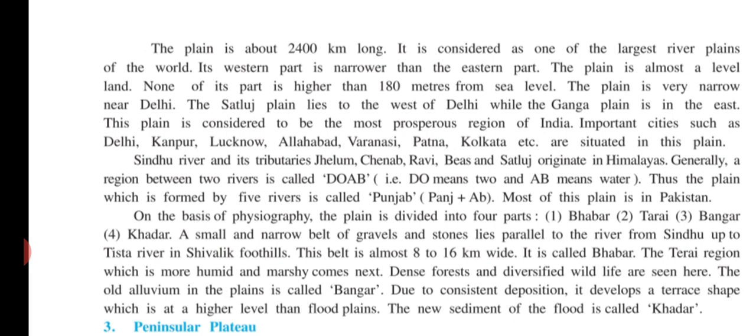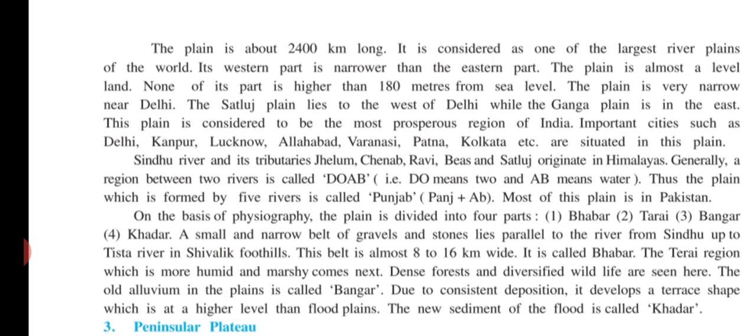From the east of Delhi, meaning Uttar Pradesh, West Bengal, there it is known as the Ganga plain. Ganga originates, and from Devprayag, Haridwar it flows toward the east through West Bengal.